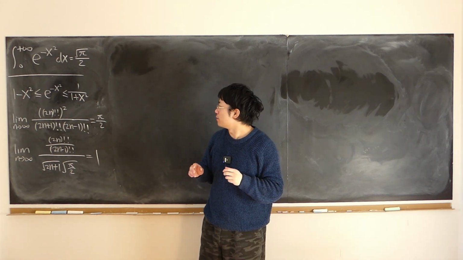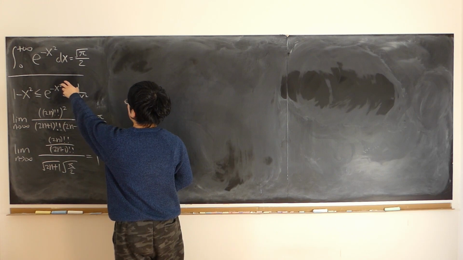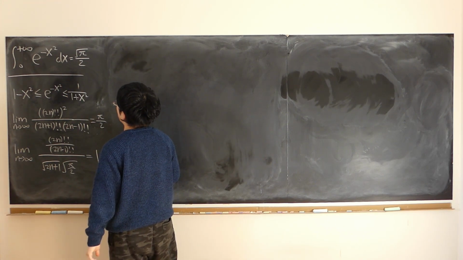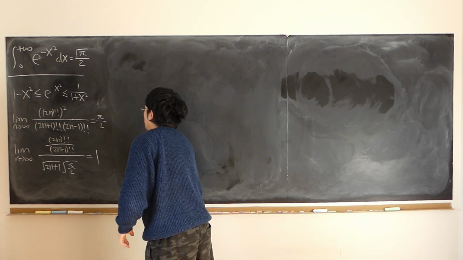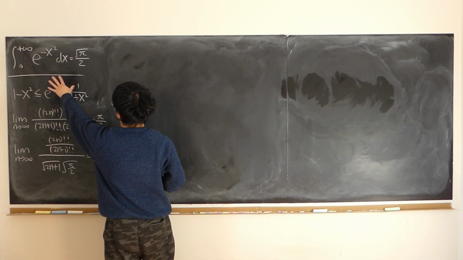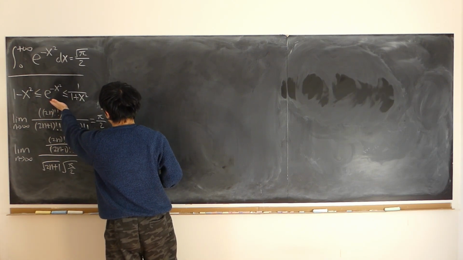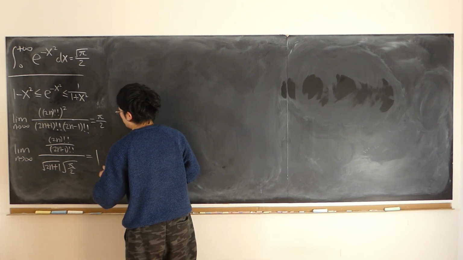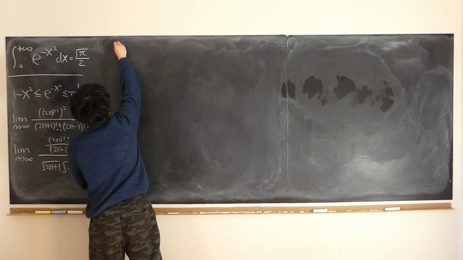I want to prove that the integral from 0 all the way up to positive infinity of e to the power of negative x squared dx is equal to half of the square root of pi. This integral is also known as the probability integral or Euler-Poisson integral. To prove this, we'll first prove this inequality and prove this limit, this Wallis formula.